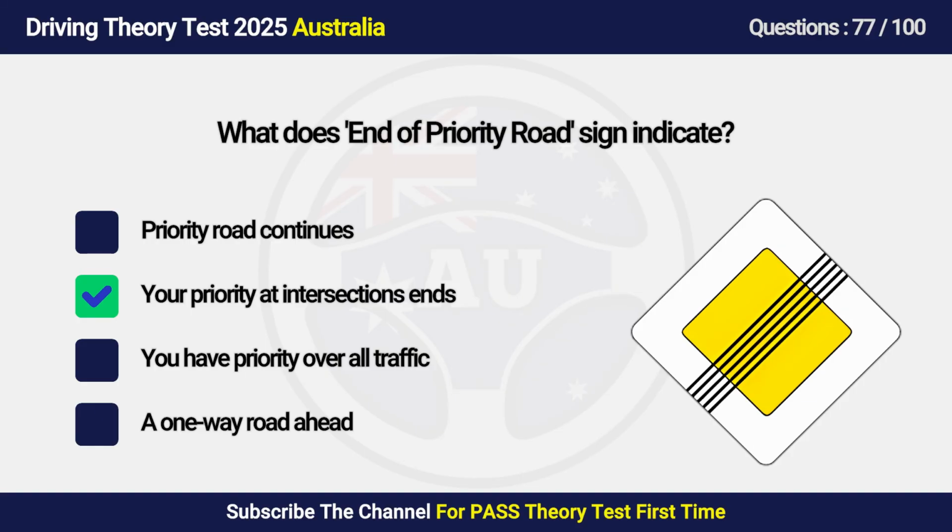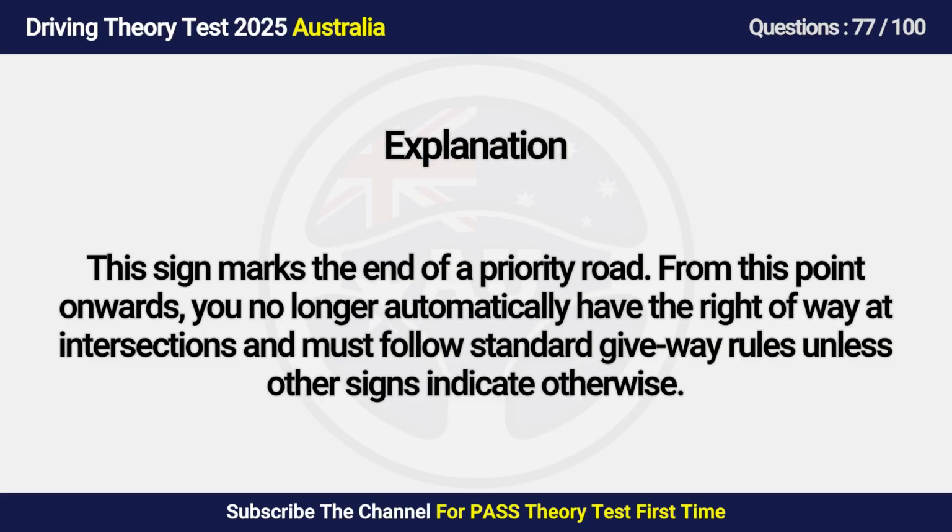Answer is B. Your priority at intersections ends. This sign marks the end of a priority road. From this point onwards, you no longer automatically have the right of way at intersections and must follow standard rules unless other signs indicate otherwise.